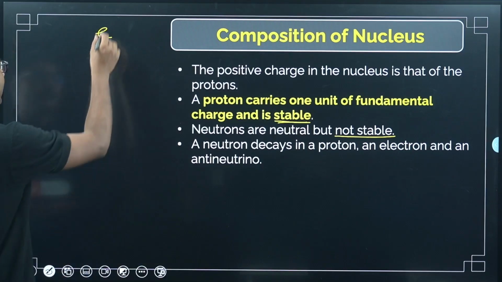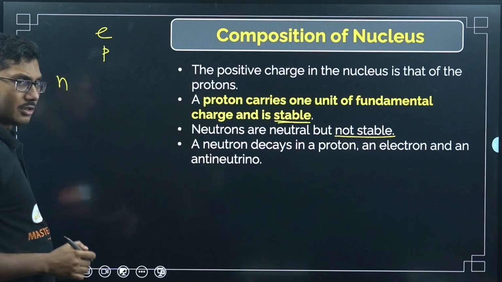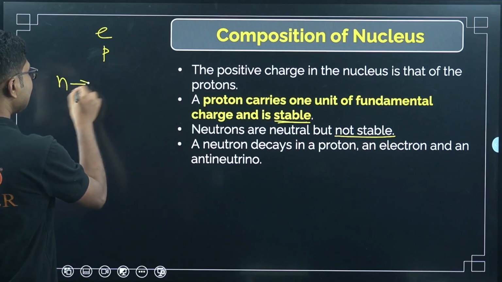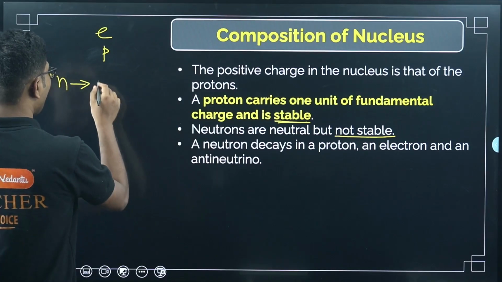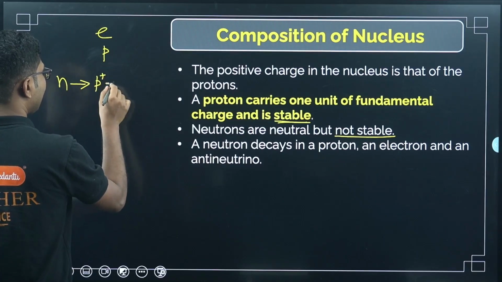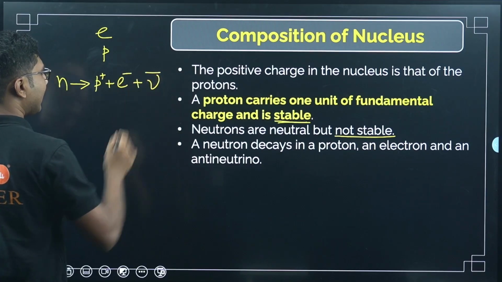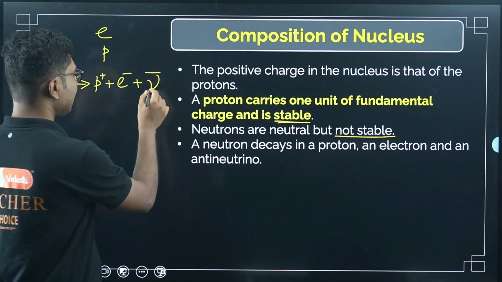So electron is stable, proton is stable, but neutrons are not. Okay, neutron decays into one proton, plus one electron, which is negative, plus one antineutrino, and neutrino is denoted like this, I think, nu naught.